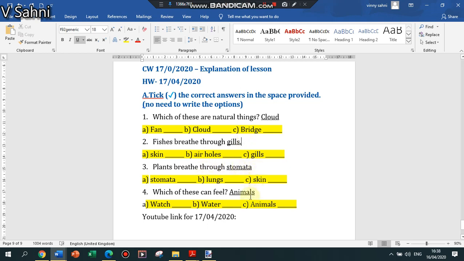You can underline the answers also. Which of these can feel? Can a watch feel? Can water feel? Can animals feel? No. So, which of these can feel is animals. Sorry, animals can feel. So, this you will write down in your textbook. I'm sorry, you will write down in your notebook. Okay. So this is your homework, and classwork is the explanation.